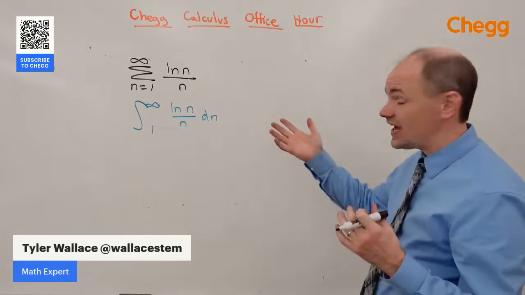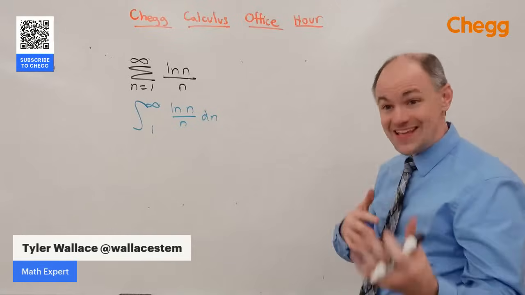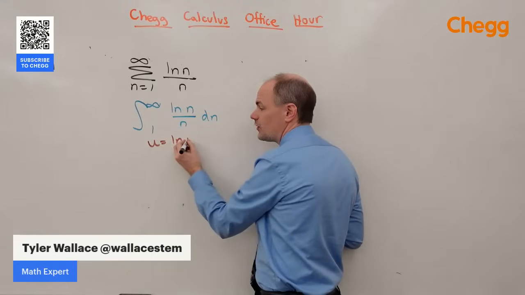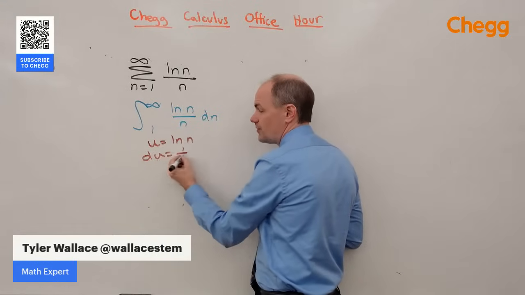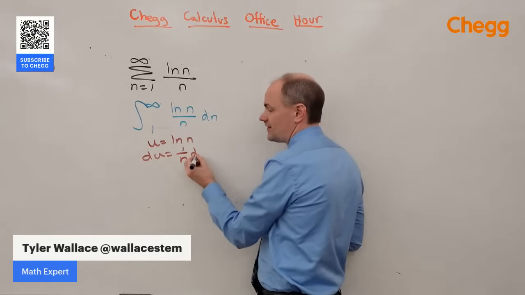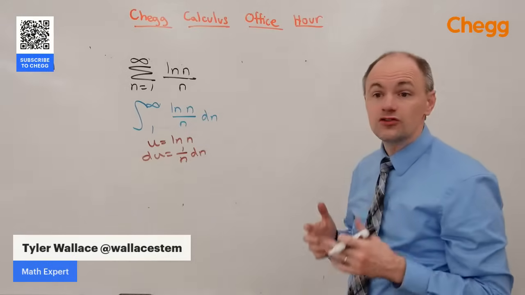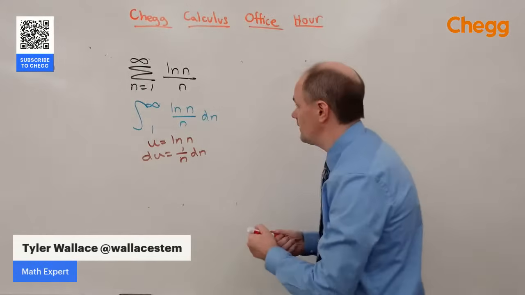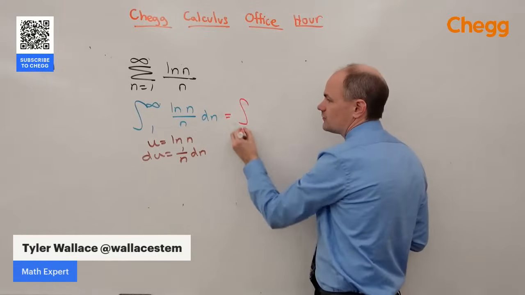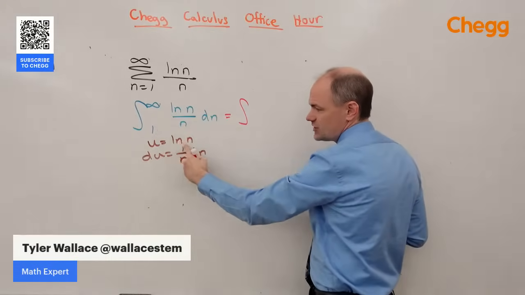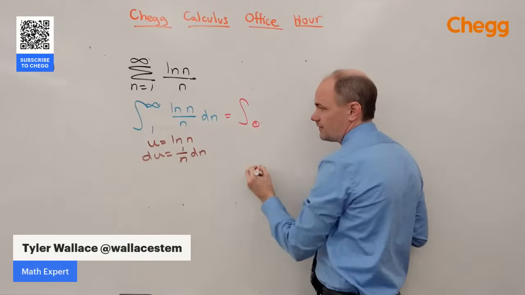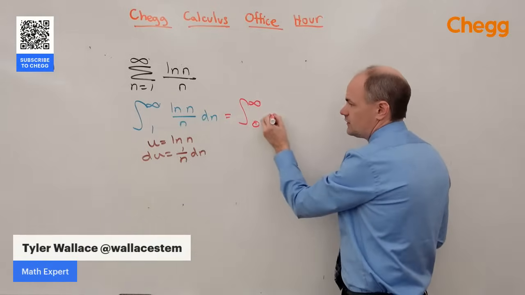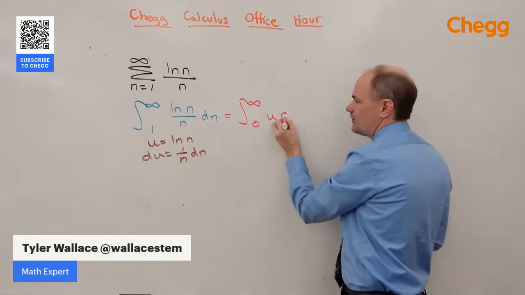You might have noticed that we've got natural log and 1 over n. 1 over n is the derivative of natural log. If the derivative is sitting in the problem, that's probably going to be a u substitution problem. So we'll make u equal to the natural log of n, and du is equal to 1 over n dn. That's going to make the problem equal to the integral from, putting the limits into u, the natural log of 1 is 0. The natural log of infinity is still infinity, of u, and then the 1 over n dn all becomes du.